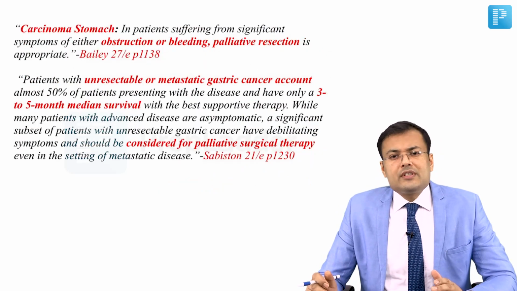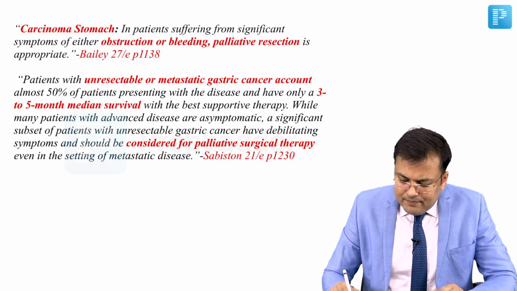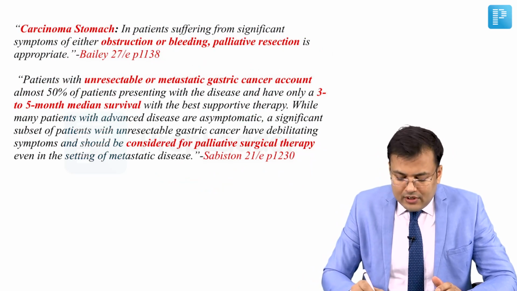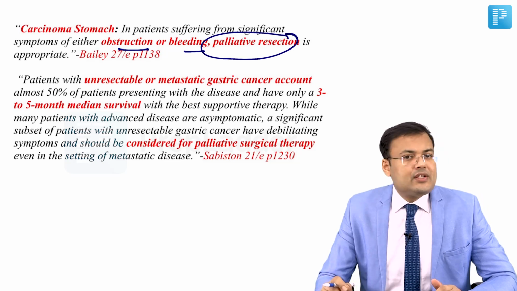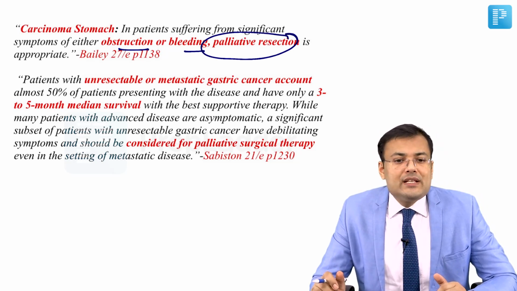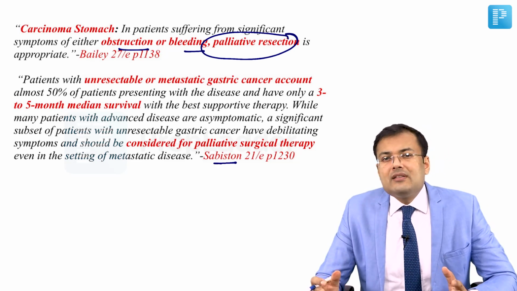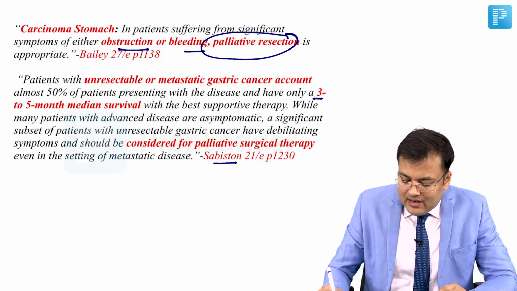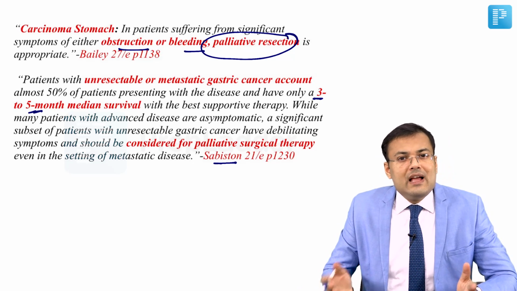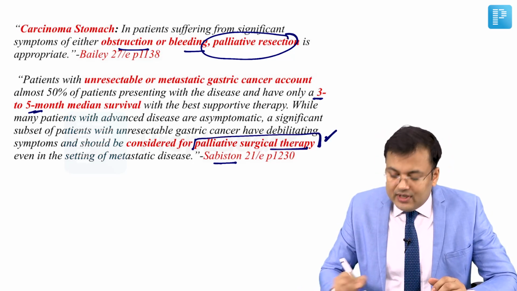See the literature, what's written in Bailey, carcinoma stomach. Patient suffering from significant symptoms of obstruction or bleeding. What kind of resection is appropriate? Palliative resection. And what's written in Sabiston, if the patient is having unresectable or metastatic gastric tumor or cancer, hardly 3 to 5 months survival. That's why in such patients, we should go for palliative surgical therapy.